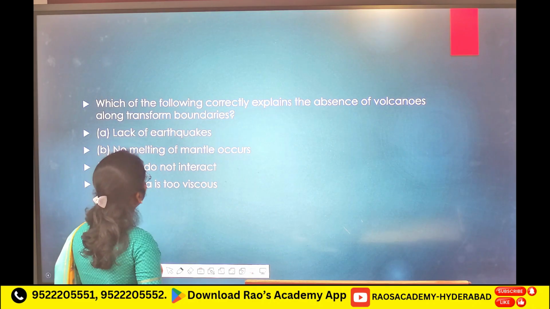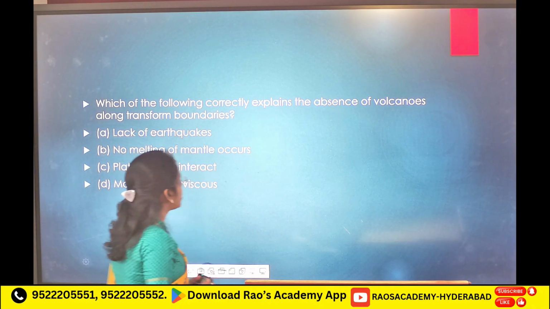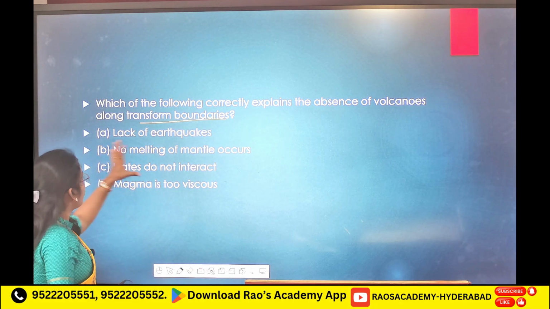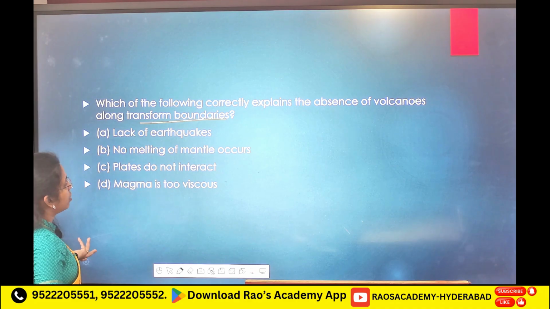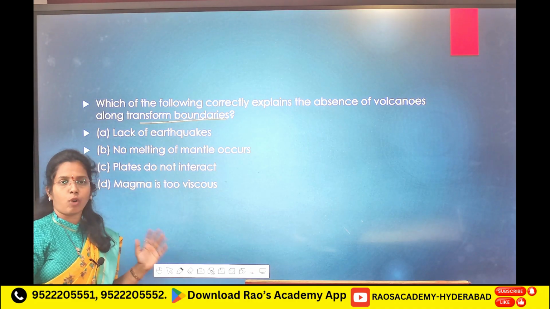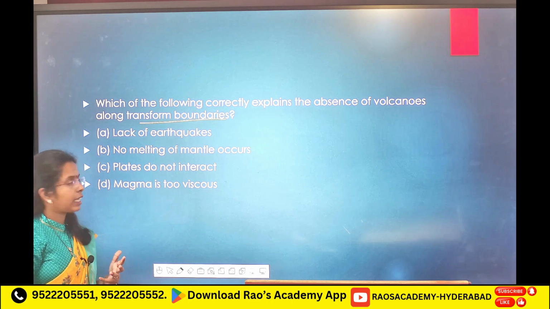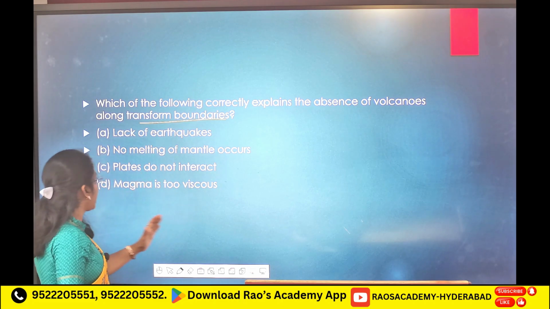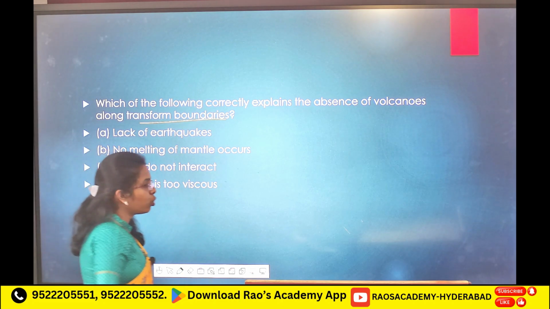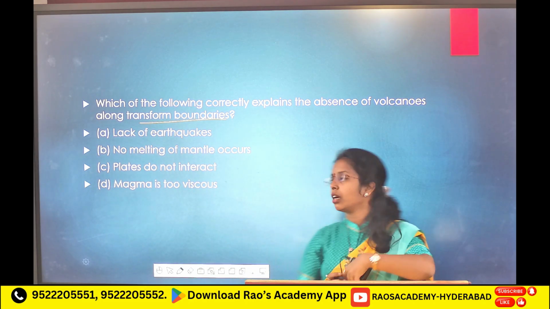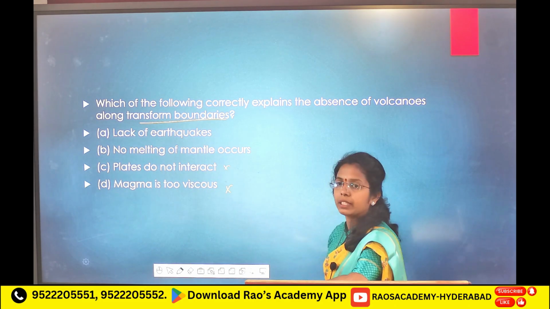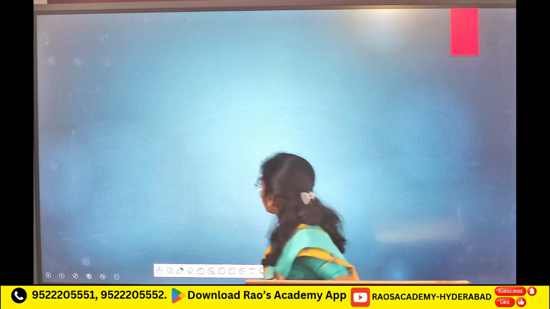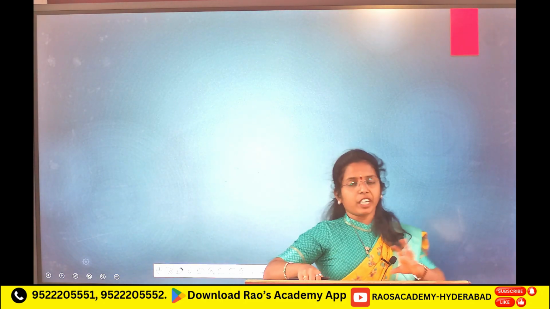Now, which of the following correctly explains the absence of volcanoes along the transform boundaries? Just now we have seen. Lack of earthquakes? If earthquakes are not there, volcanoes do not form. You don't see volcanic eruptions. No melting of mantle occurs or plates do not interact. Magma is too viscous. Why? They interact but they move in a horizontal way. No melting occurs here. Volcanoes finished, earthquakes finished.